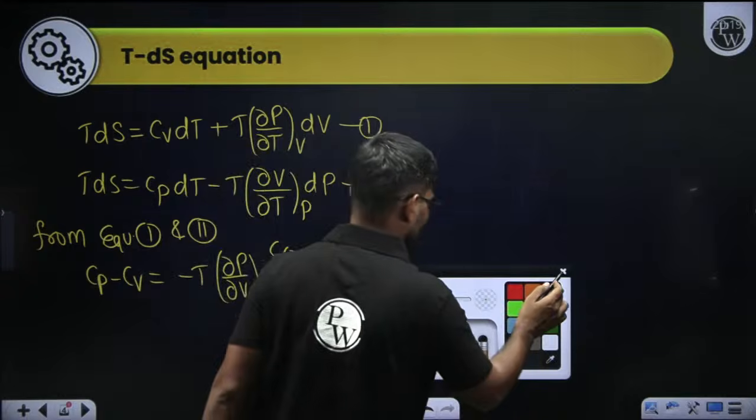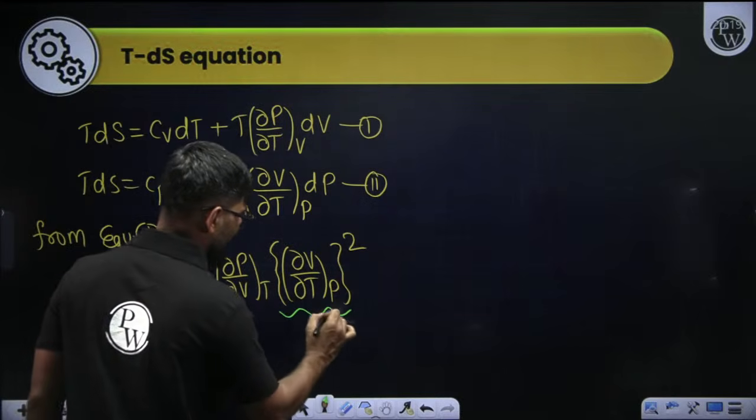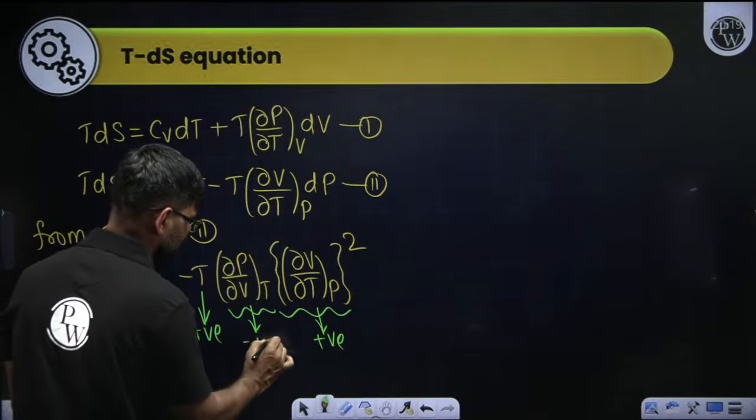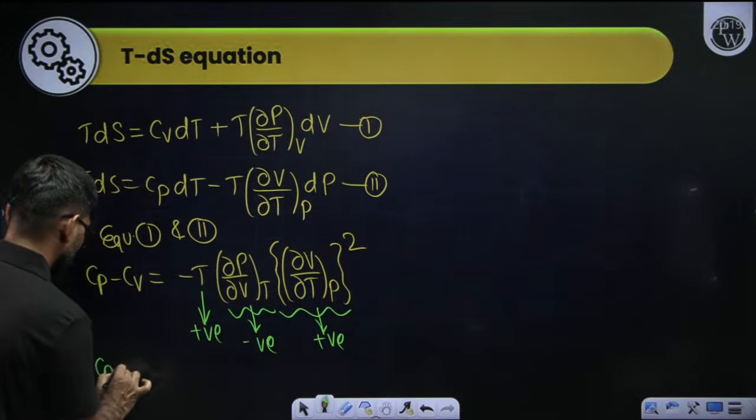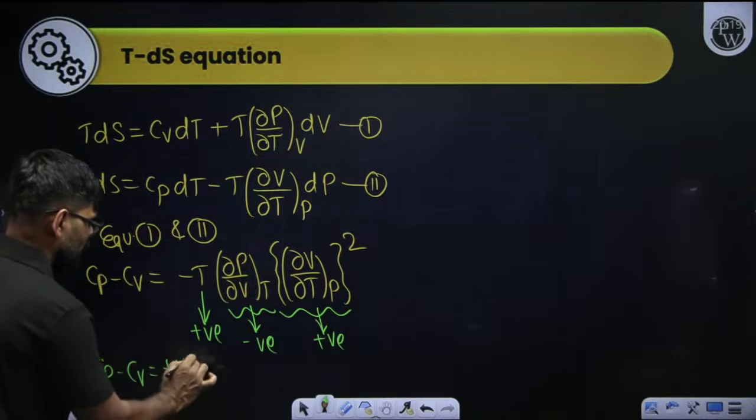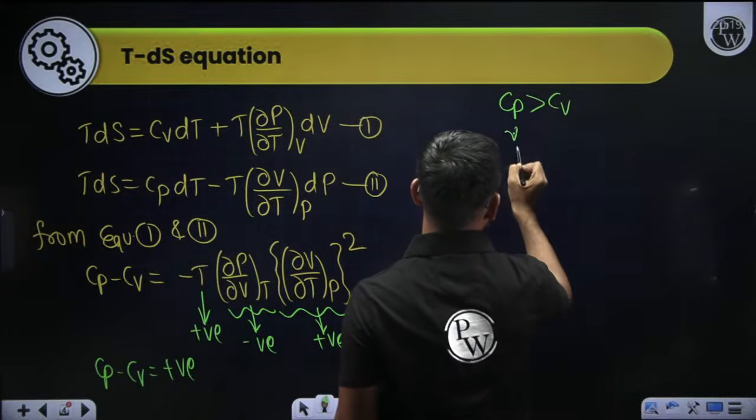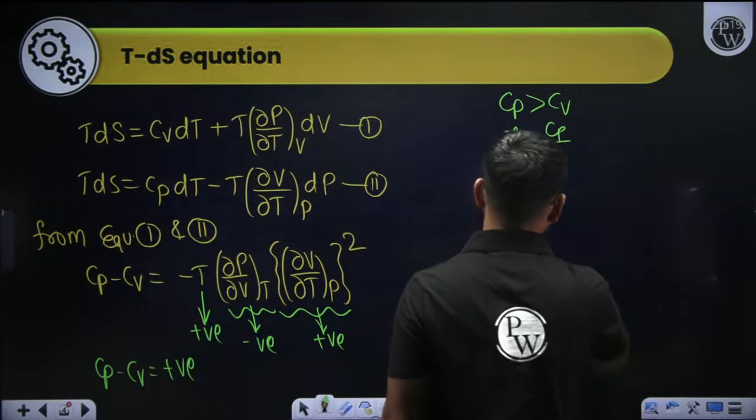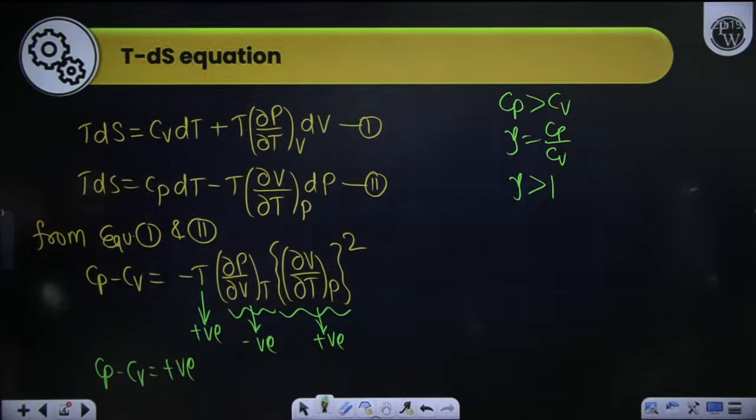Now in this equation, T is absolute temperature, so it is always positive. The squared term is also always positive, and (∂P/∂V) at constant temperature is always negative. So the negative becomes positive, which means Cp minus Cv is positive. It means that Cp is greater than Cv. Gamma is equal to Cp by Cv, so the gamma value is greater than 1.